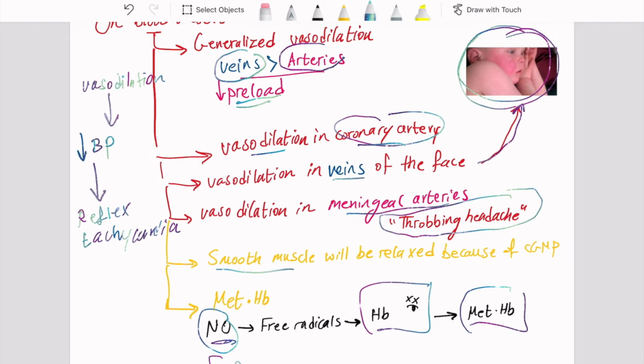Again, tachycardia and tachypnea and methemoglobinemia will happen only if we give an increased dose or high dose. They will not happen in normal therapeutic doses.